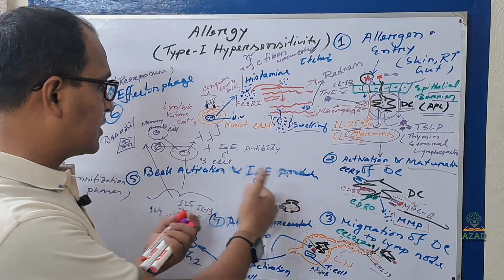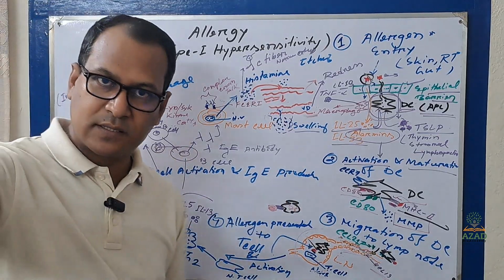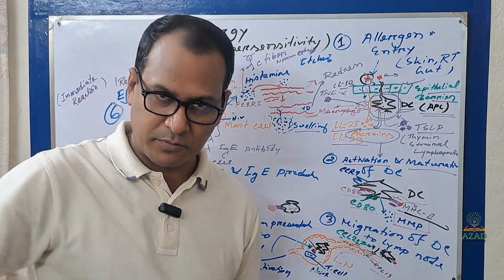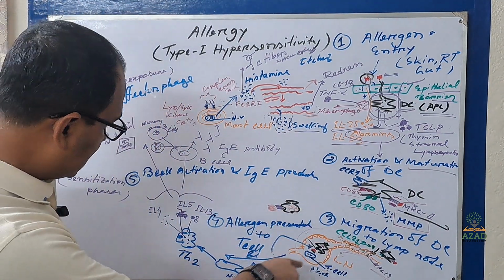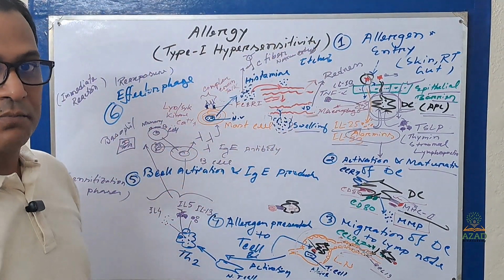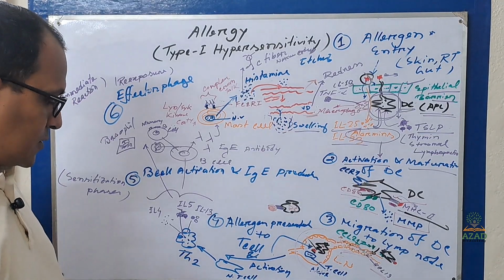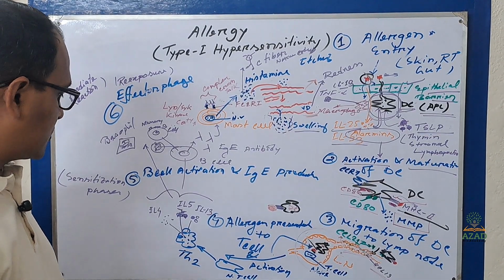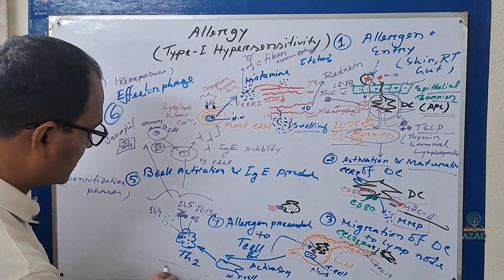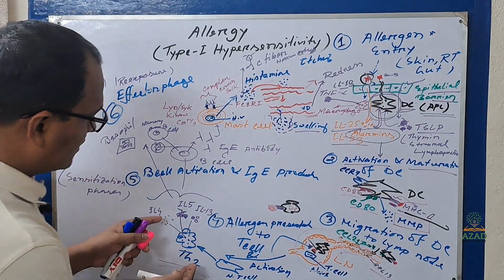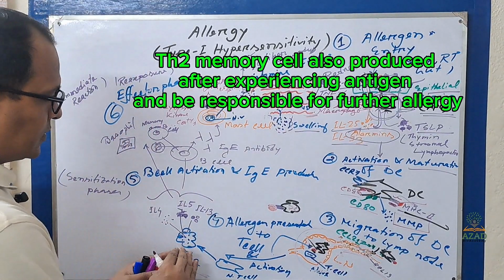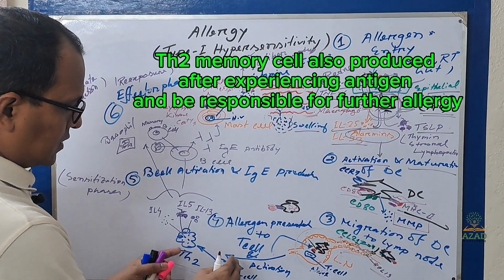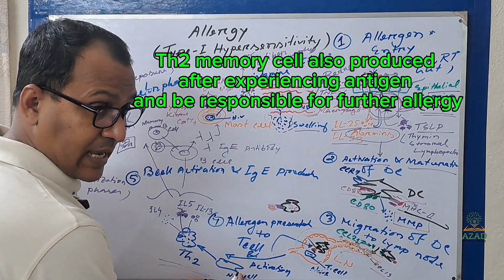It will convert into different types of T cell, which can be cytotoxic T cell, suppressor T cell, or memory T cell. Here, in our allergic pathway, it will turn into helper T cell 2. This is your helper T cell 2, which actually comes from the naive T cell.